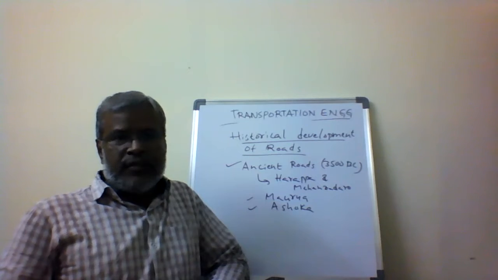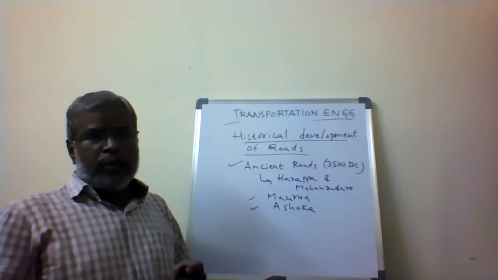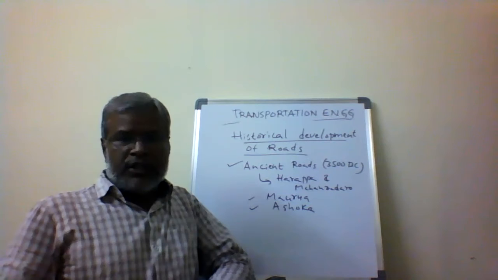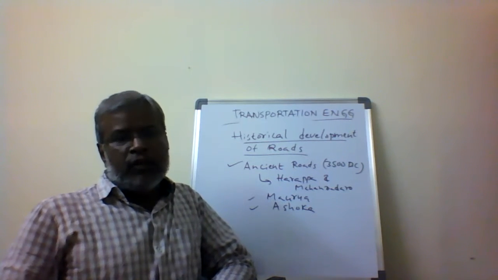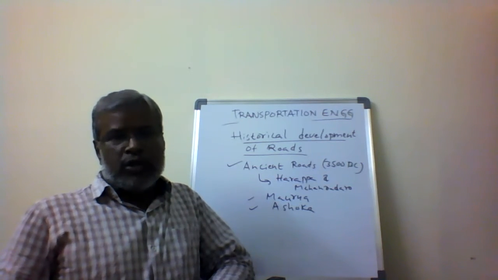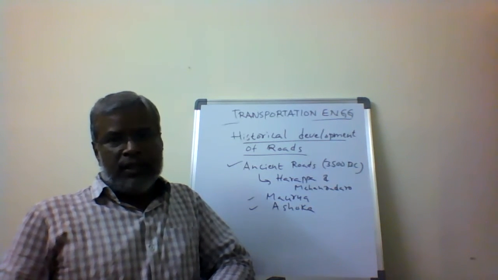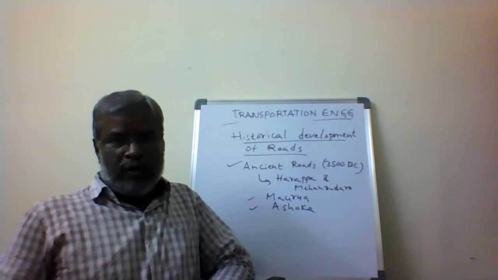Landscaping of roads started from the Ashoka regime itself, not only in the modern period. The Ashoka dynasty started wider roads with tree plantation, which we call landscaping, giving a good approach to the roads. This was the starting period of road development.